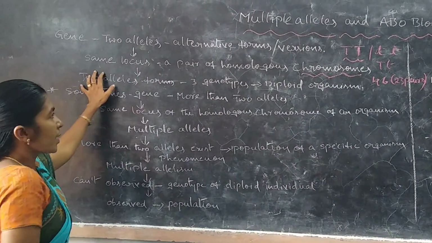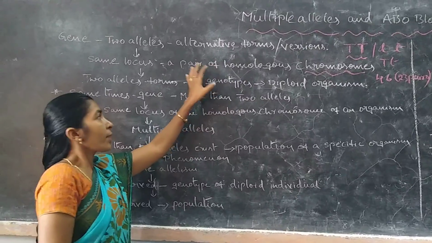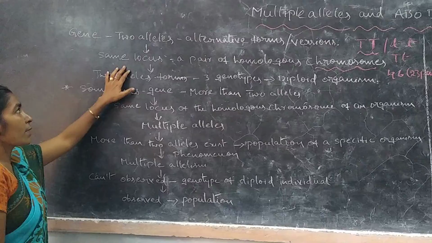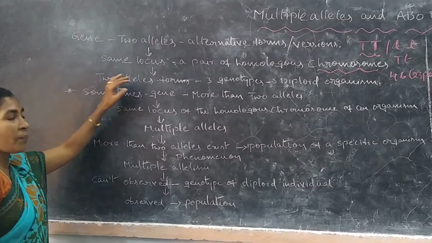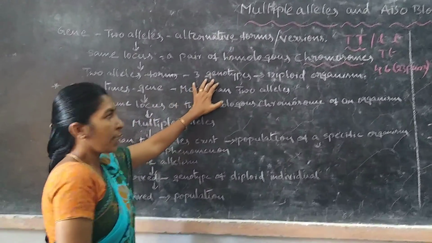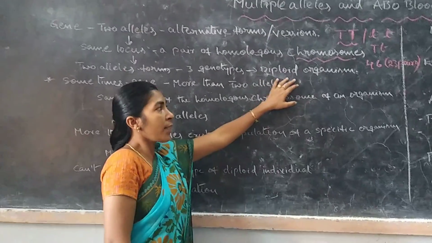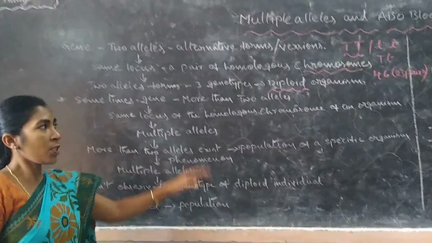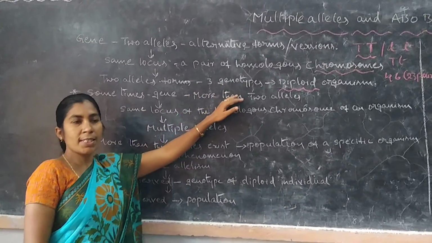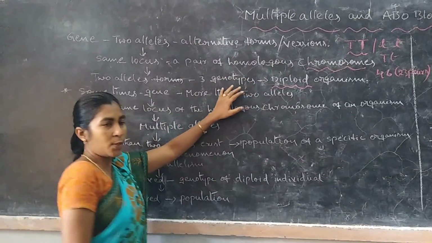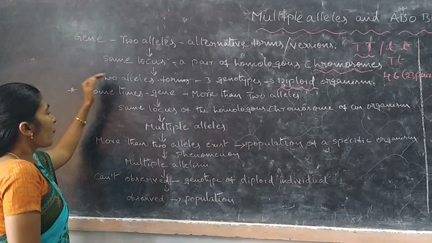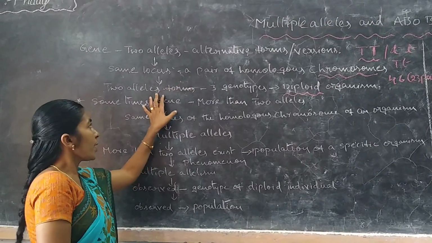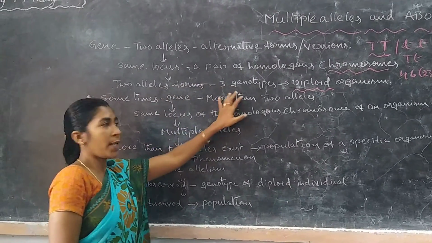So my dear students, see here, a pair of homologous chromosomes on their same locus, these two alternative forms give three genotypes in a diploid organism. Diploid organisms are those with a reproductive process involving two sets of chromosomes. So when diploid organisms have two alleles, there are three genotypes.